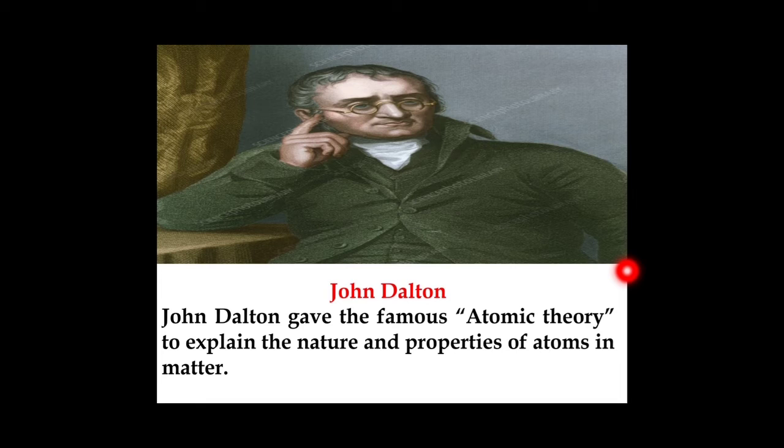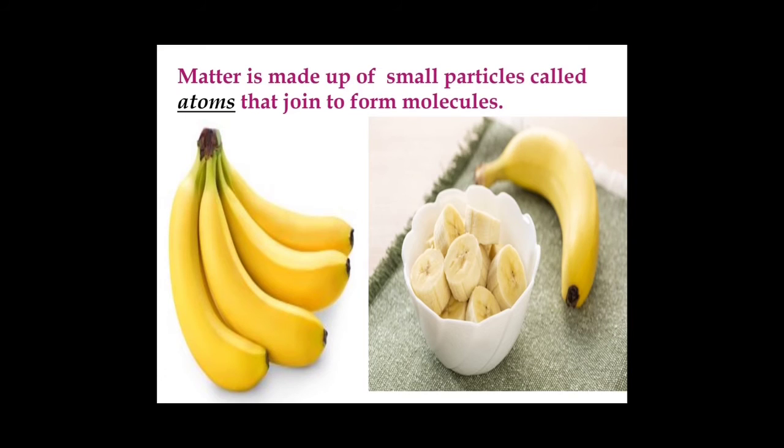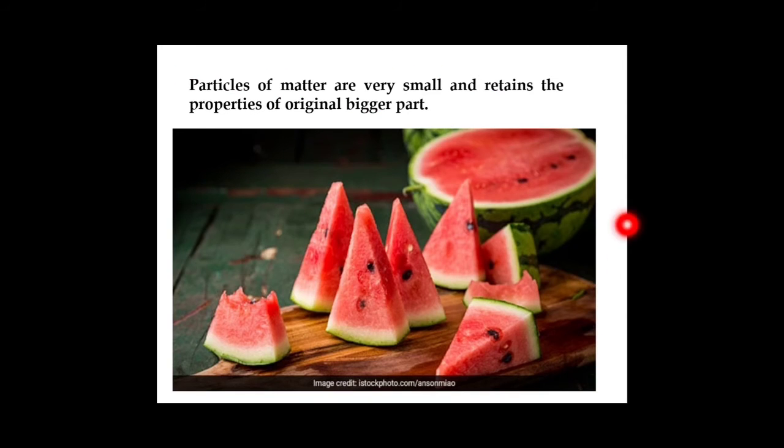John Dalton gave the famous atomic theory to explain the nature and the properties of atoms in matter. Matter is made up of small particles called atoms that join to form molecules. So small particles called atoms join together and form molecules. Matter is made up of small particles.